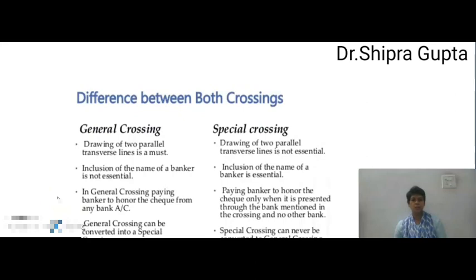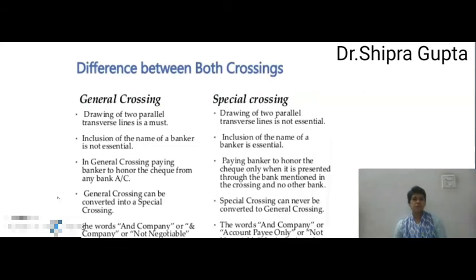Now next, the difference between both crossings, general crossing and special crossing. First, in general crossing, drawing of two parallel transverse lines is a must, but in special crossing it's not necessary or not mandatory. Next, inclusion of the name of a banker is not essential in general crossing. But in a special crossing, the special bank name is a special feature of this crossing. Inclusion of the name of a banker is essential.